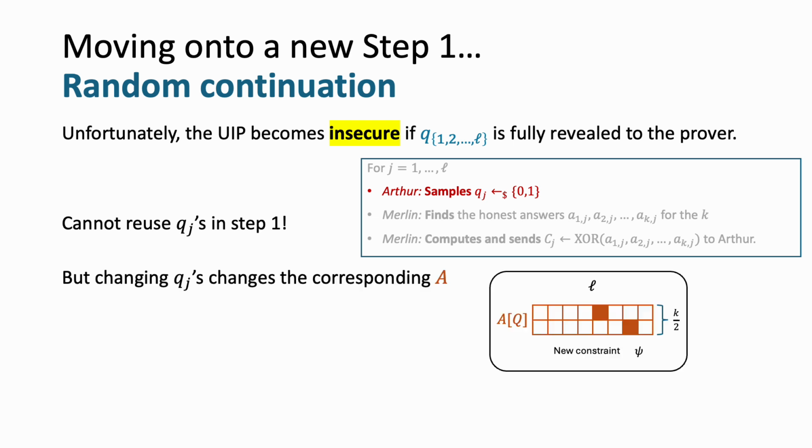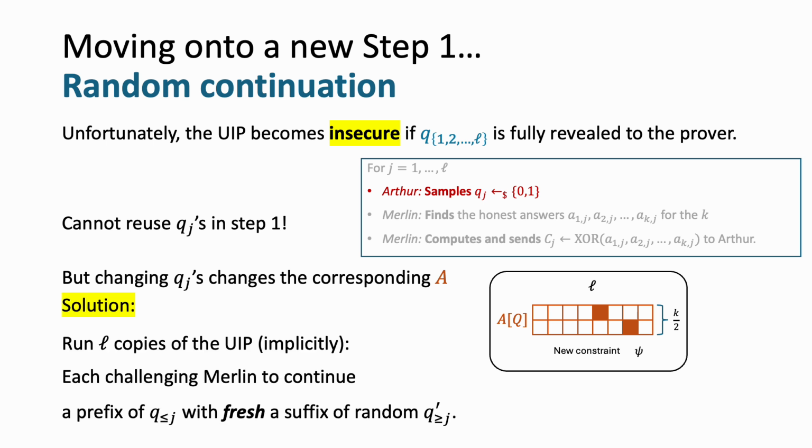But changing the queries will change the corresponding A, and if we recall, the R step produced a new constraint that would be satisfied by the row specified by A. If we change A, then it doesn't make sense because this little constraint is not talking about the same A anymore. What is the solution?